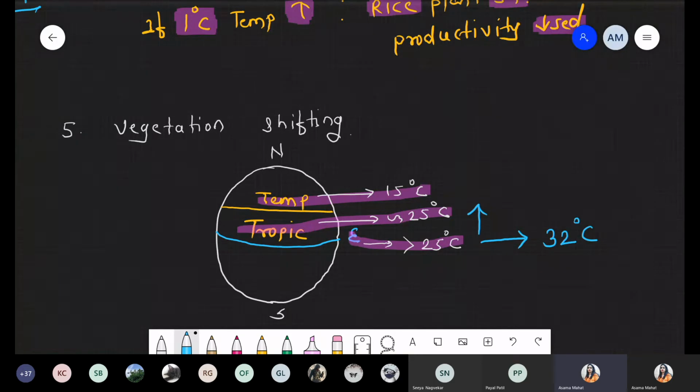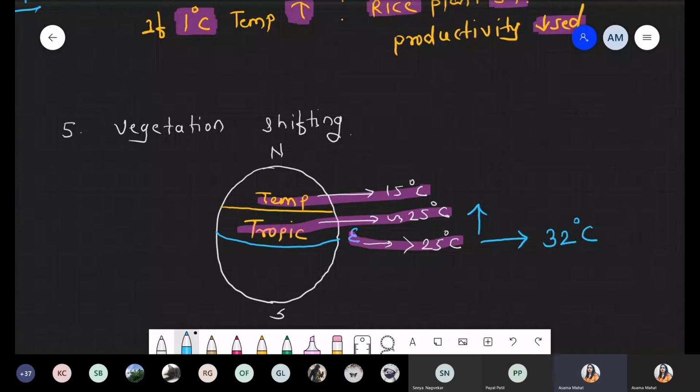Shifting मतलब ऐसे नहीं कि root निकाल के they start walking. No, it's not like that. Shifting means there is a spore dispersion or seed dispersion via animals, birds, or insects. And now if the temperature is favorable, that area shows growth. I am talking in that sense. Okay, so there is a vegetation shifting.